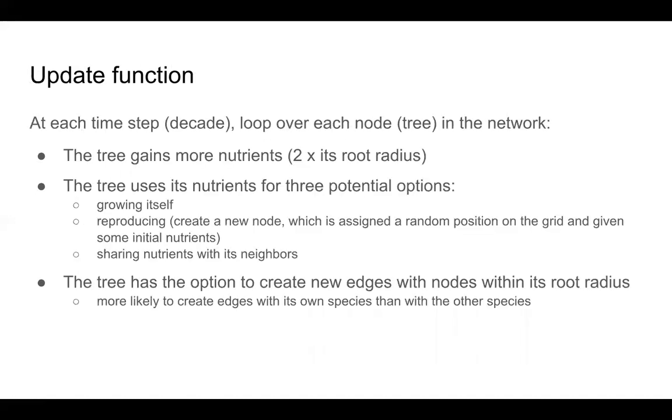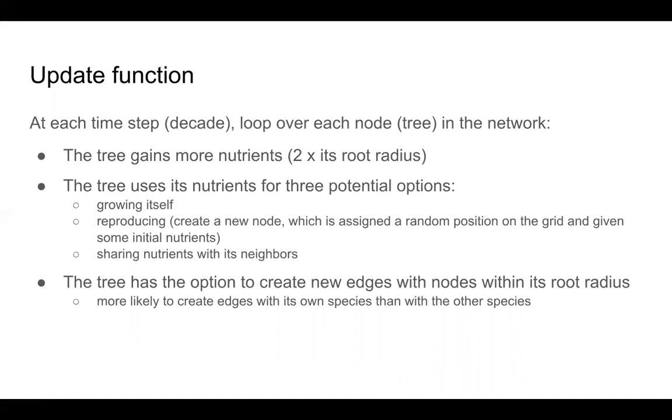Through each iteration of the model, we ran this update function, and at the beginning of it, each node would gain nutrients proportional to its root radius, 2 times its root radius. Then with the available nutrients that it had, the tree would, through different probabilities, do one of 3 things: grow itself, reproduce by creating a new node, which is assigned to a random position on the grid and given some initial nutrients, as well as the species attributes as designed by its parent. Or it could, through any edges that currently exist, share nutrients with its neighbors that may need it.